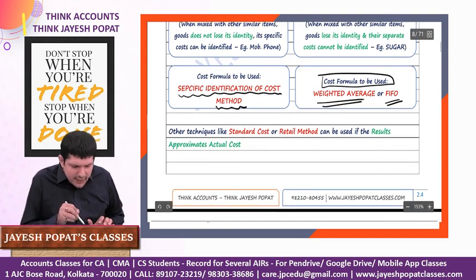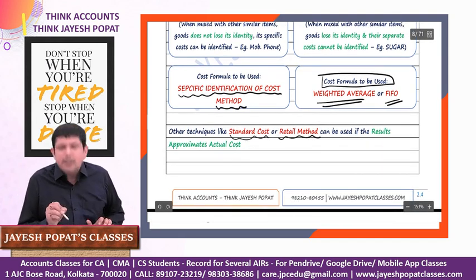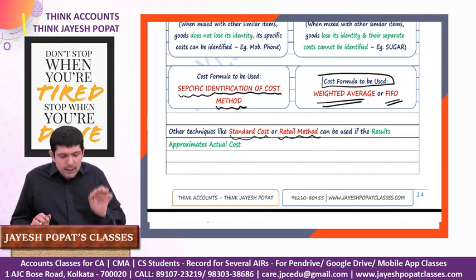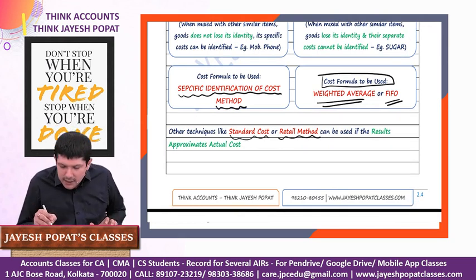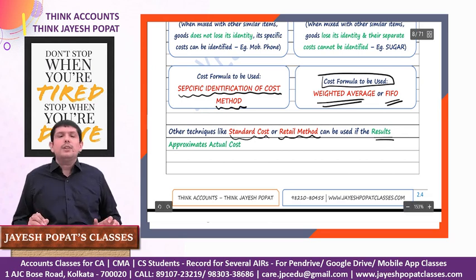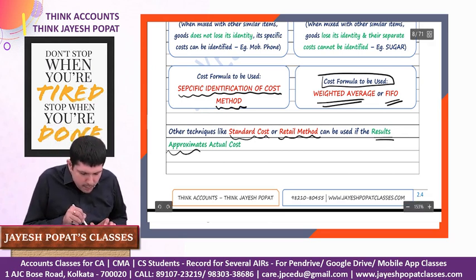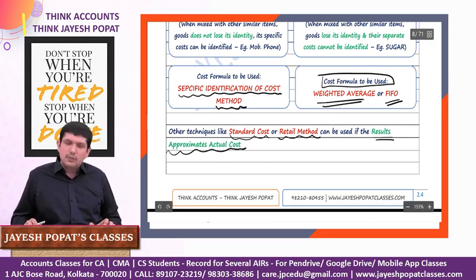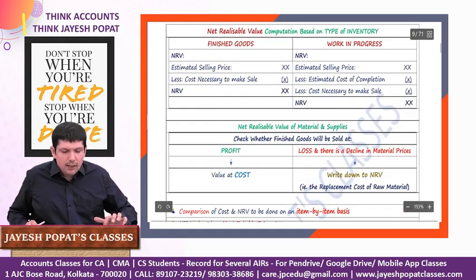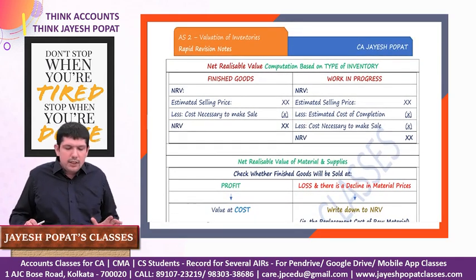It also says that other techniques like standard cost and retail method may be used for convenience, but these have to be used only when the value calculated by using this method is approximately equal to the actual cost of the inventory. Then we'll talk about net realizable value. We're done with the cost part.